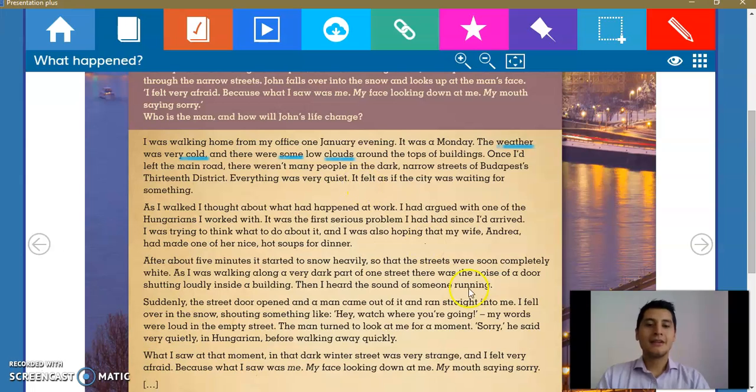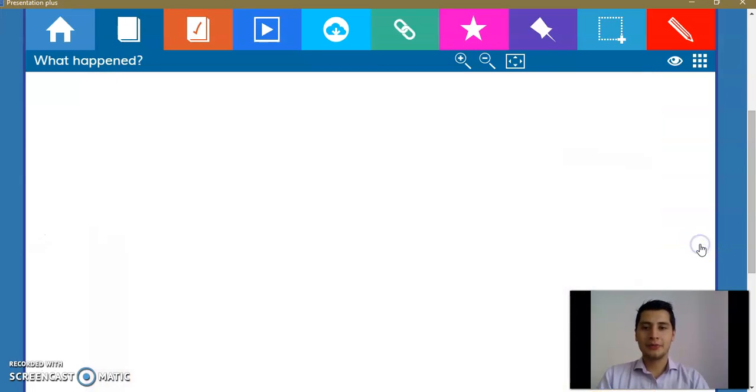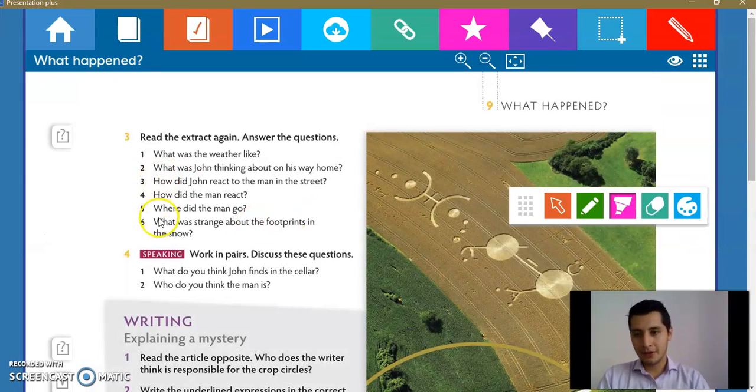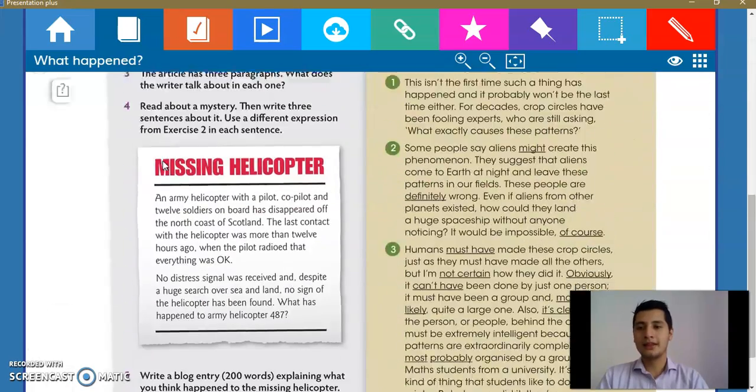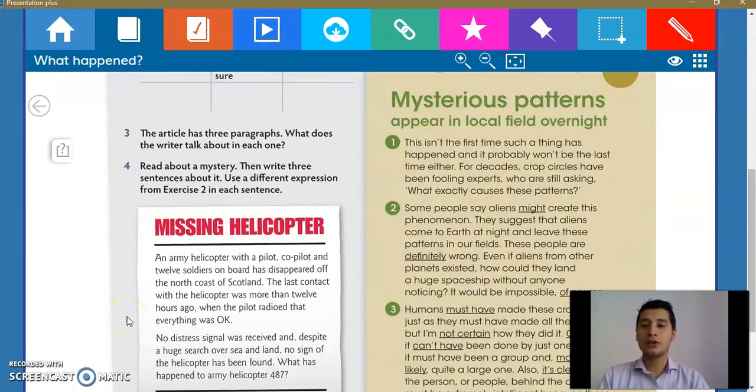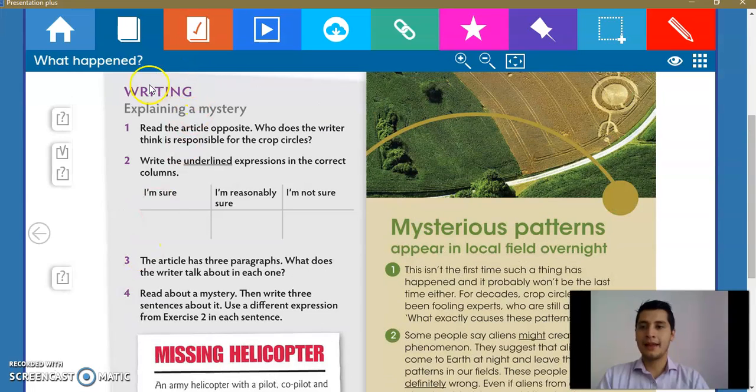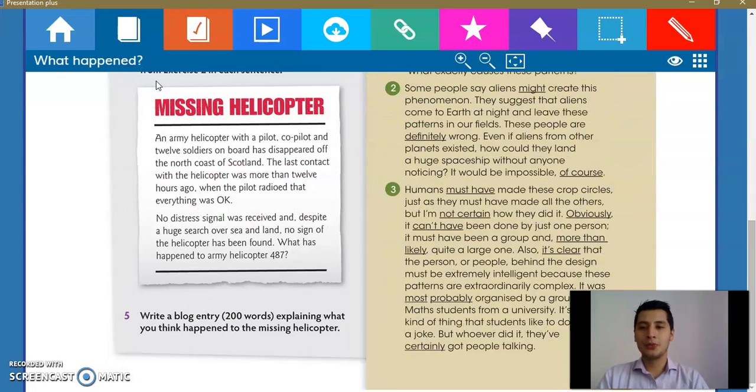Okay, and finally we are going to continue with the rest of the questions, and also in the end we are going to do this writing exercise, and we are going to be writing a blog about what you think happened to the missing helicopter. This is going to be taking into account the reading that we are going to be doing in the class.